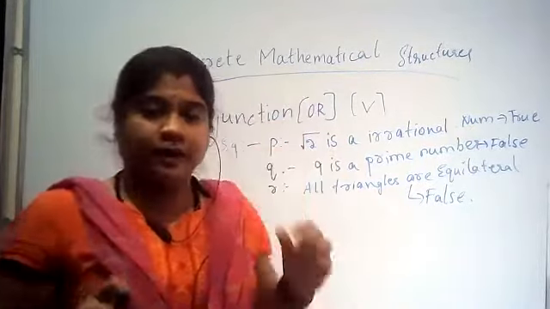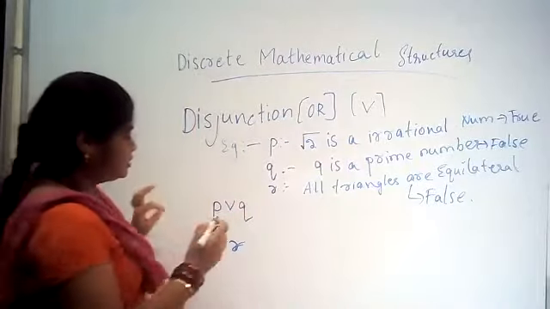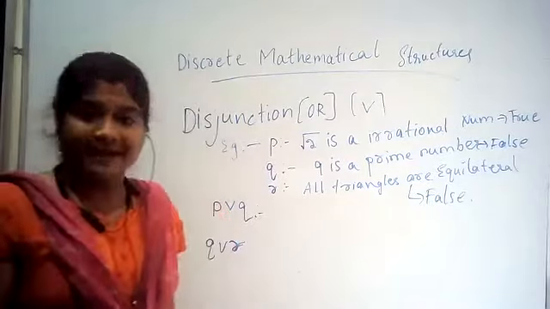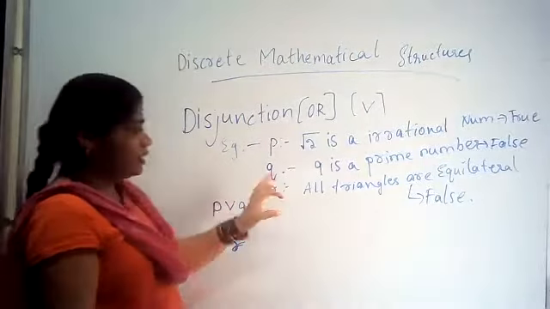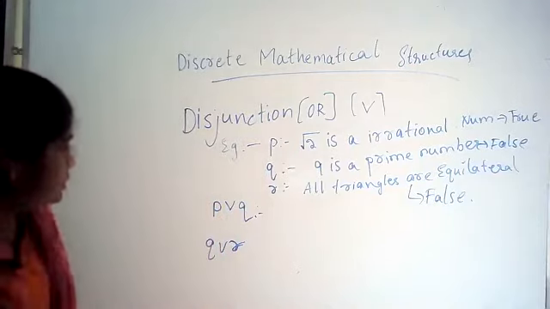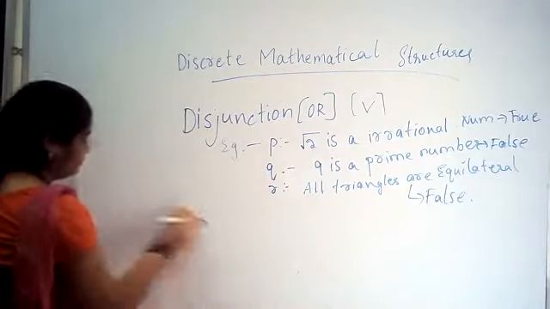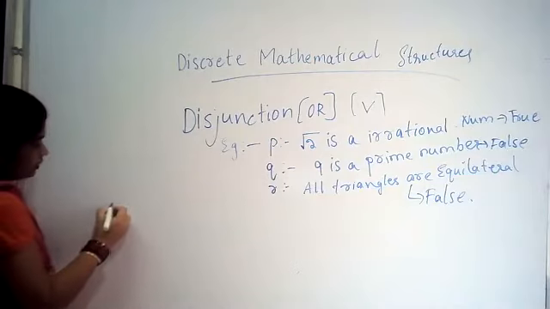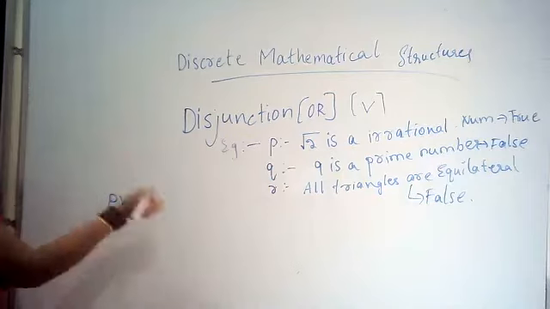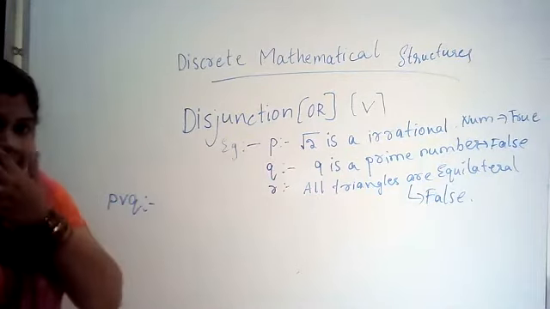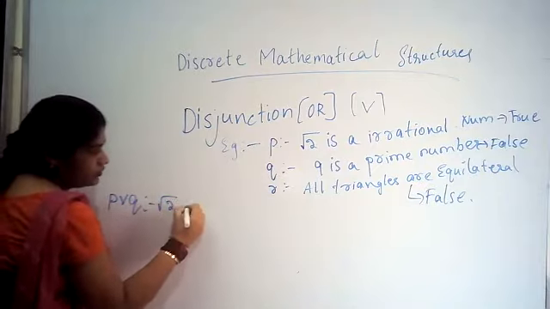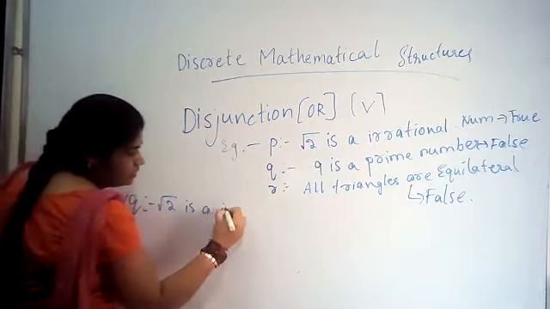Okay, so here, first statement, P disjunction Q. Now, what is P here? Root 2 is an irrational number.